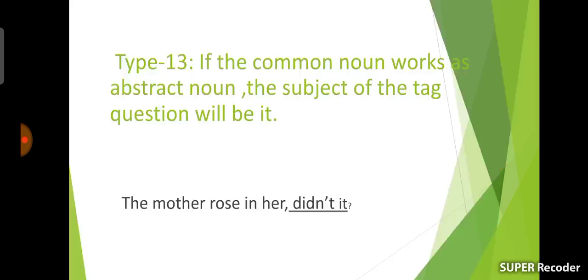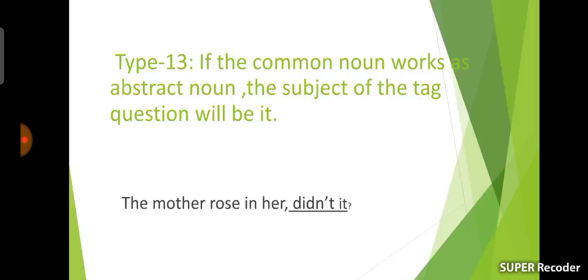Okay, let's see another rule. Type 13. If the common noun works as an abstract noun, the subject of the tag question will be it. For example, the mother rose in her. Here the mother is not a common noun. Here mother is considered as an abstract noun. So we should use it instead of the subject, the mother.